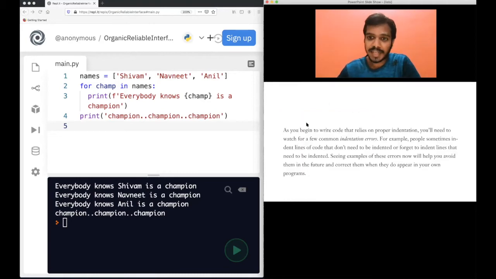Now, as you begin to write code that relies on proper indentation, of course, Python relies on proper indentation, you will need to watch for a few common indentation errors. For example, people sometimes indent lines of code that don't need to be indented, or forget to indent lines that need to be indented, right? Seeing examples of this error now will help you avoid them in future and correct them when they happen. So let me show you some examples.